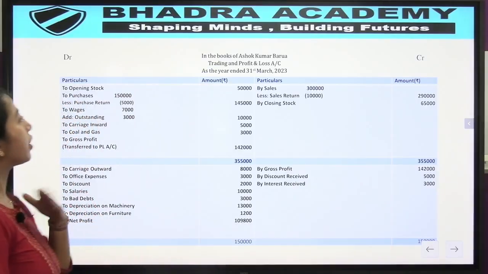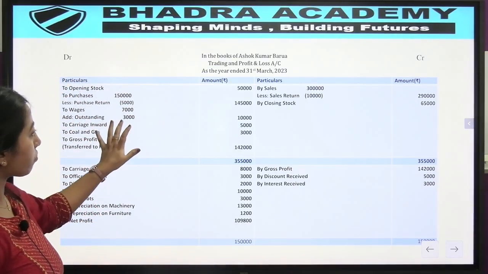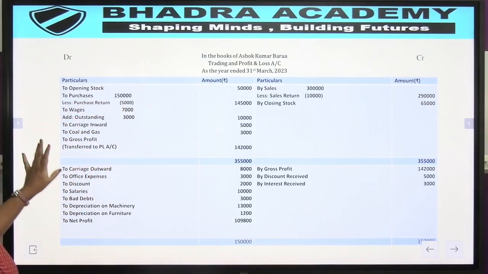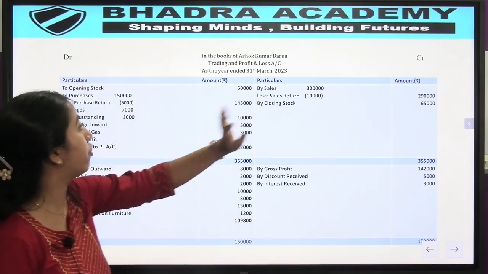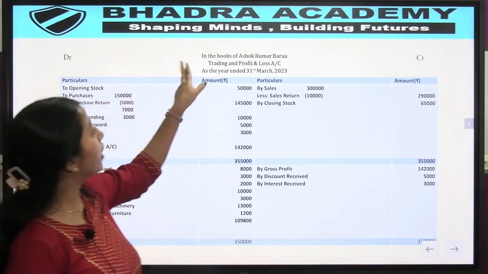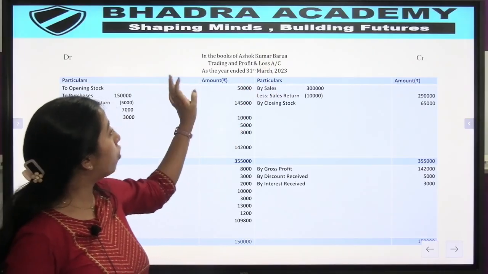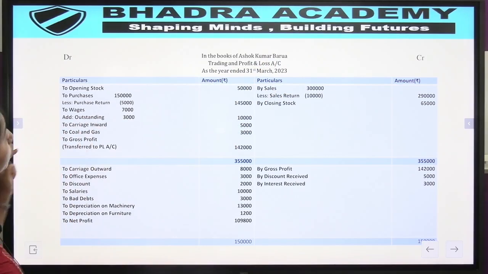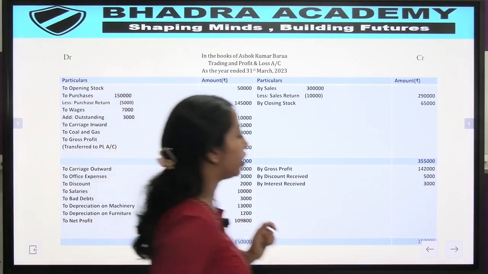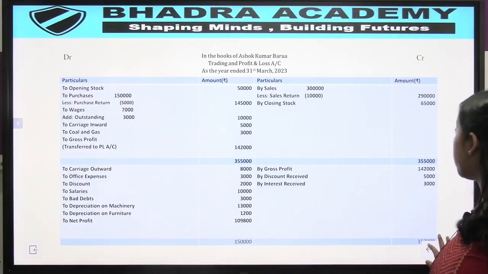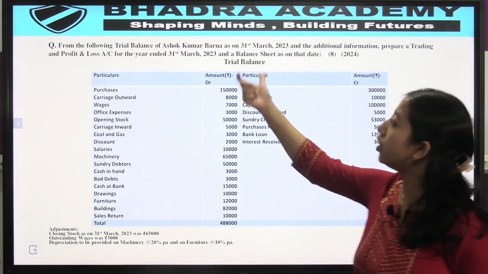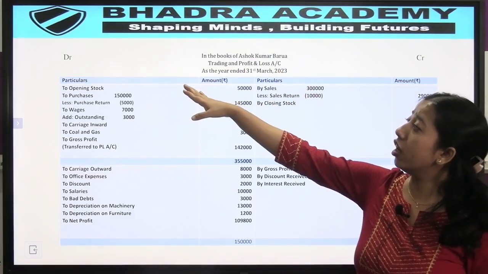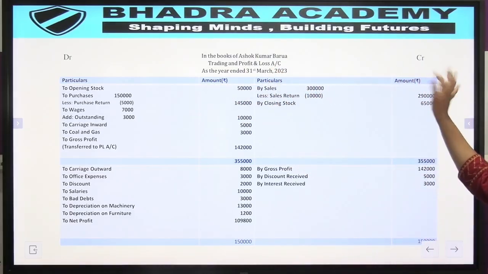So you see, this is the trading account and this is the profit and loss account. This is the debit side, this is the credit side of the account. So you see this information: in the books of Ashok Kumar Barua, trading and profit and loss account for the year ended 31st March 2023. We already have this in our question, but we have to put it very nicely in here. We have to mention the debit side and we have to mention the credit side.